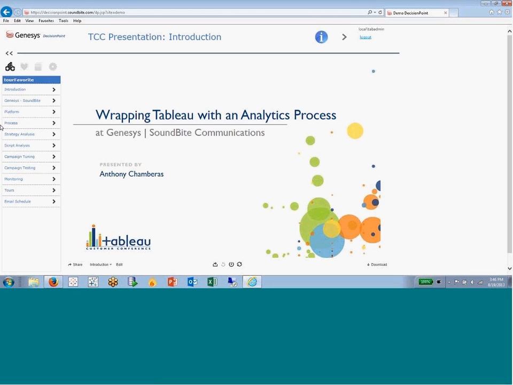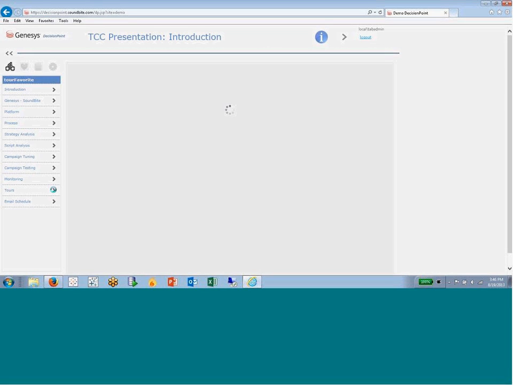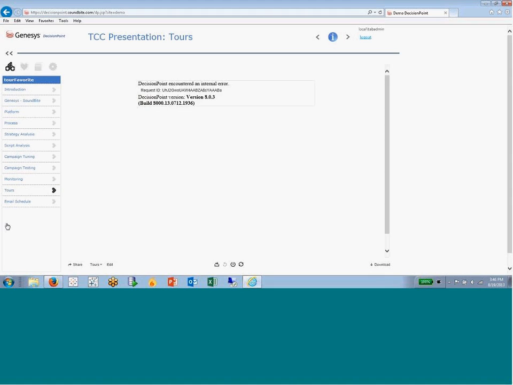What I've been looking at, the way I've been presenting to you, is actually with a tour. I created a tour for this presentation, which is a collection of different views. Half of these are in a workbook that I call presentation, and the other half are from a Tableau workbook that's looking at some results of a campaign. So it's blended together, views across workbooks. I'm just going to show you a screen of how you can define your tours, and I'll talk a little bit about how we got this to work in Tableau.